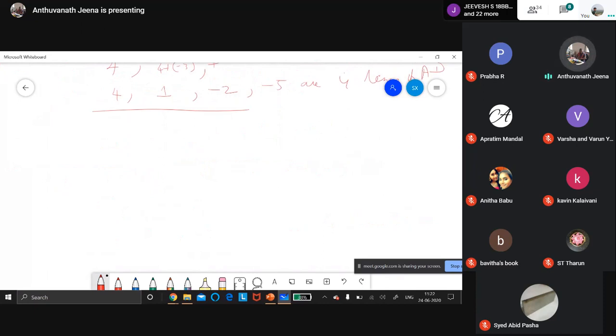Arithmetic progression is a sequence which has the same common difference.